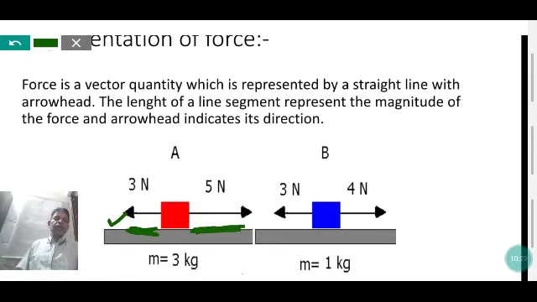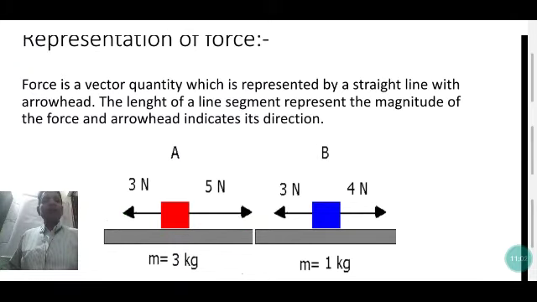Here, a force is applied in the east direction, and another force is applied in the west direction. Here 4 newtons of force is applied on a body in the east direction, and here 3 newtons of force is applied on the body in the west direction. The direction can be north, south, east or west, and the magnitude is represented by the length of the line segment. So a force can be represented by a line segment with an arrowhead, and the length of the line segment represents the magnitude of the force, and the arrowhead indicates the direction.